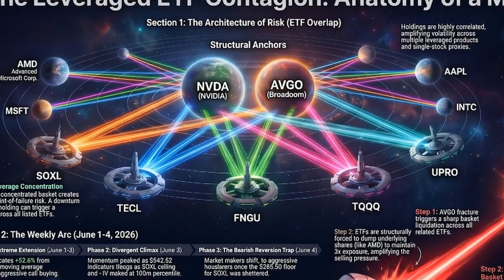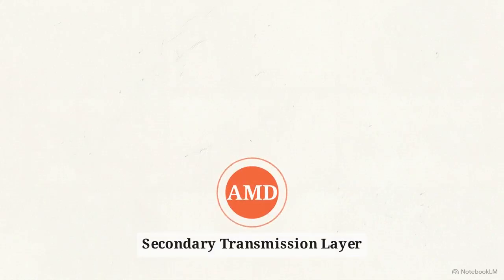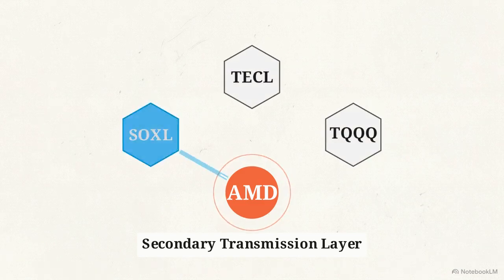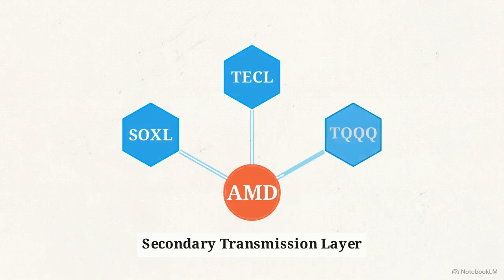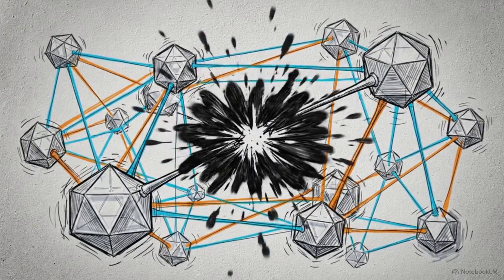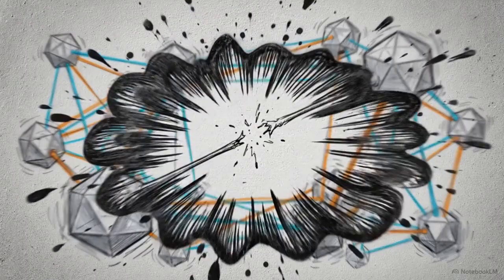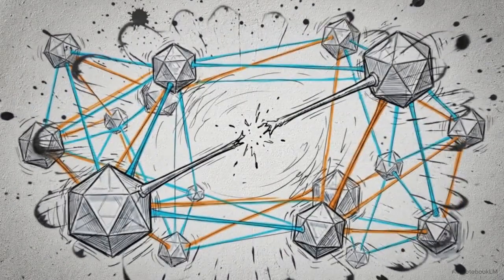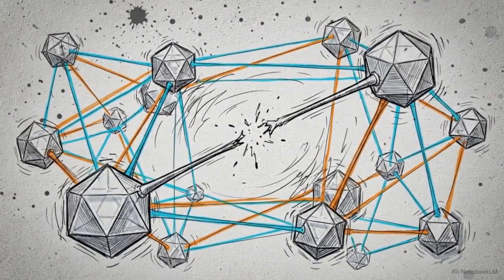Broadcom and NVIDIA are the structural anchors. They sit at the absolute center of this system, acting as heavyweights across all 5 major tech ETFs. AMD, however, occupies a concentrated but secondary position within 3 of those exact same funds, SOXL, TECL, and TQQQ. Allocating institutional capital through intersecting leveraged vehicles creates a hidden, single point of failure contagion risk. It directly links seemingly uncorrelated single-stock derivatives together.